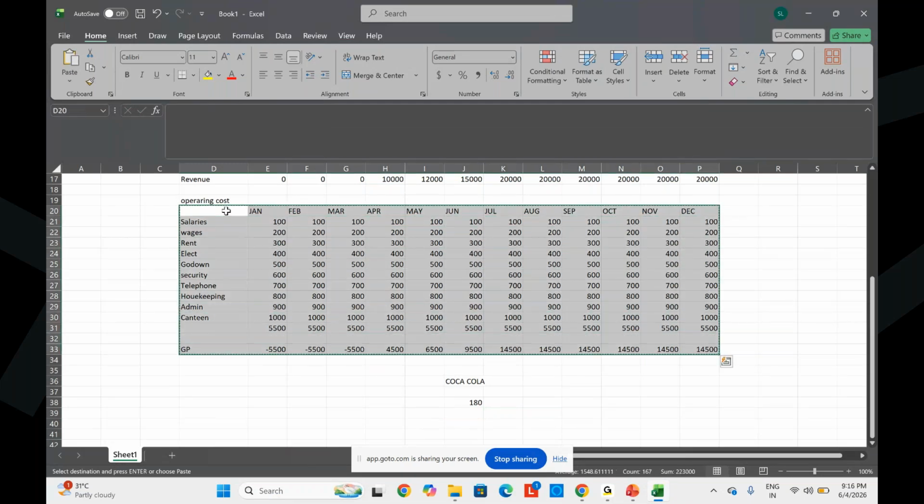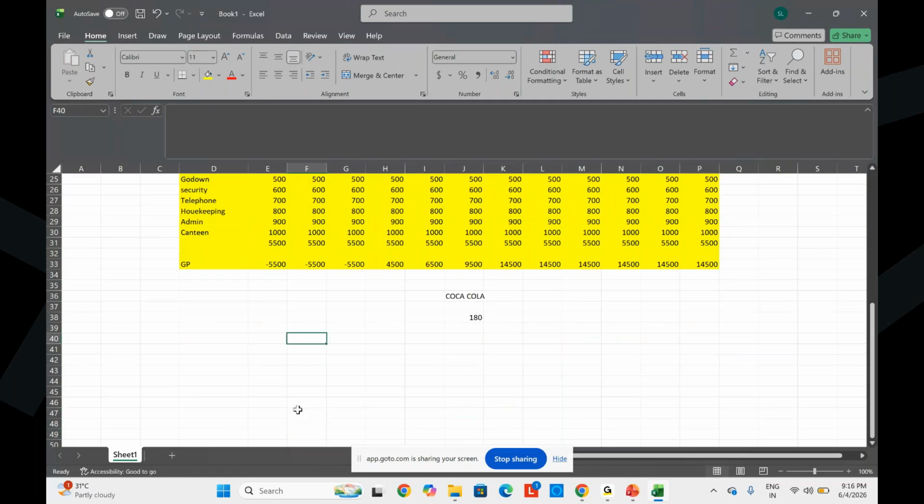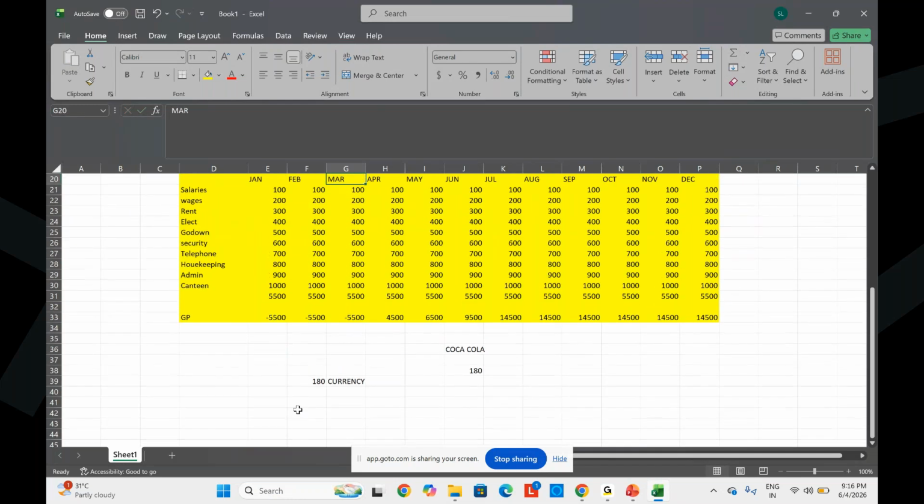Okay, got it. All these expenses we need to do for 180 countries. Then what is the meaning? You need to do budgeting and planning in 180 currencies because each country has a different currency. So we need to do this entire planning and budgeting for 180 countries, each in its own currency. That is point number one.